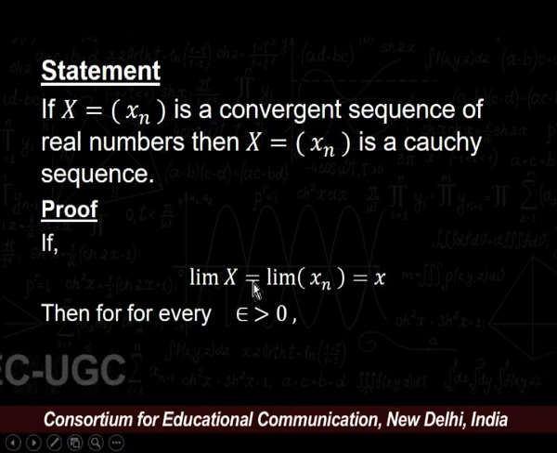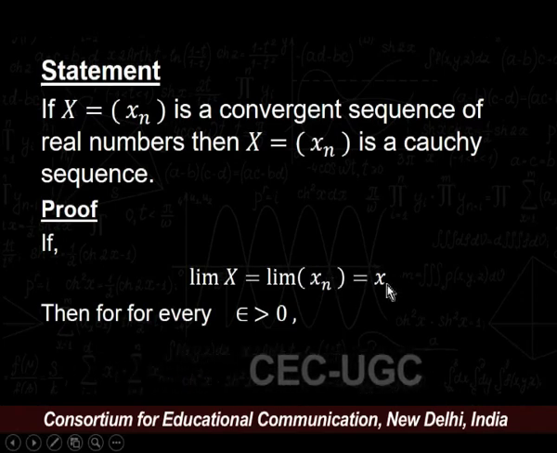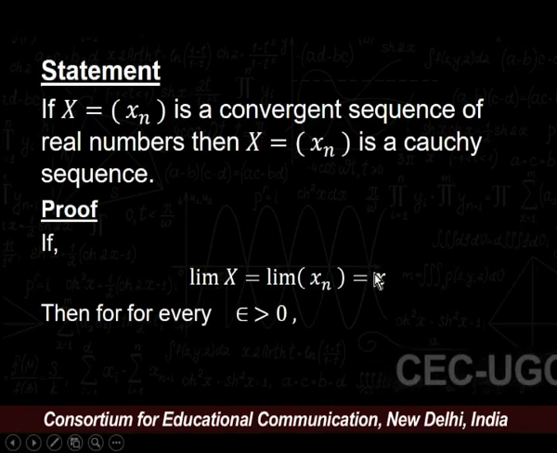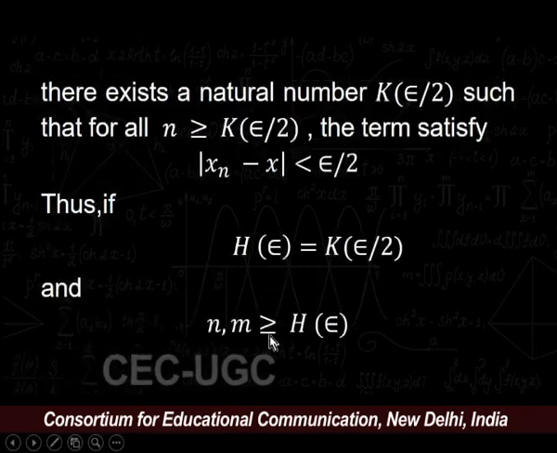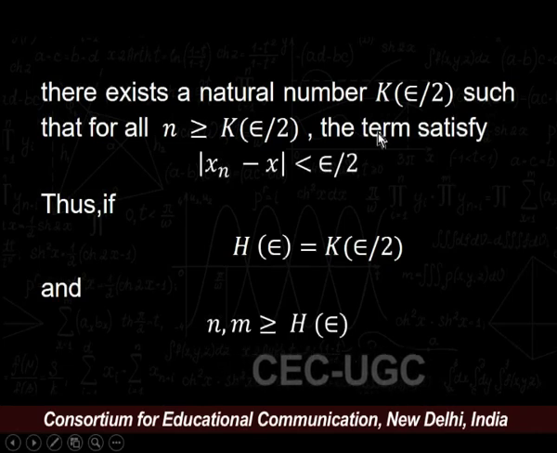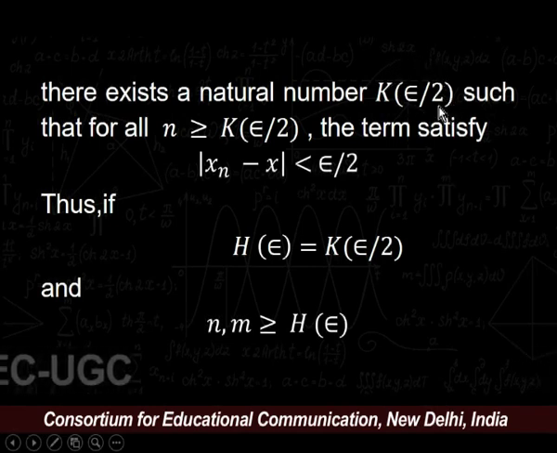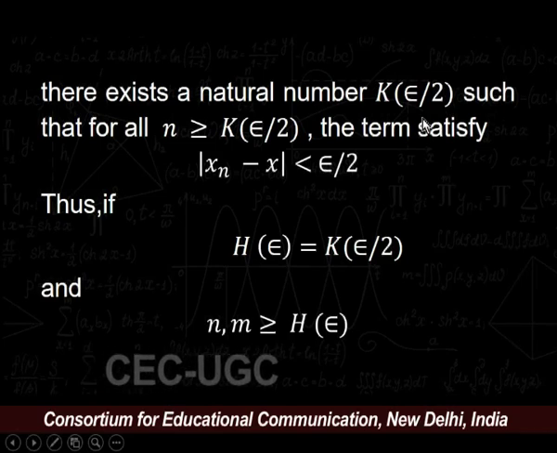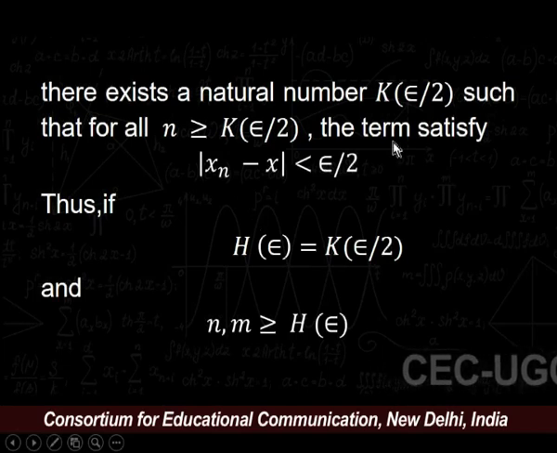If the limit of xn is x, then by the definition of convergence of sequences in real numbers, we can say that for every epsilon greater than 0, there exists a natural number k depending upon epsilon. In this case, we choose epsilon upon 2 because we have two terms xn and xm.